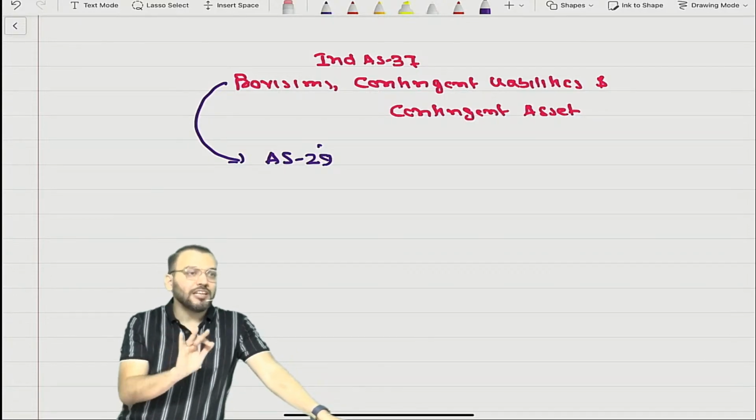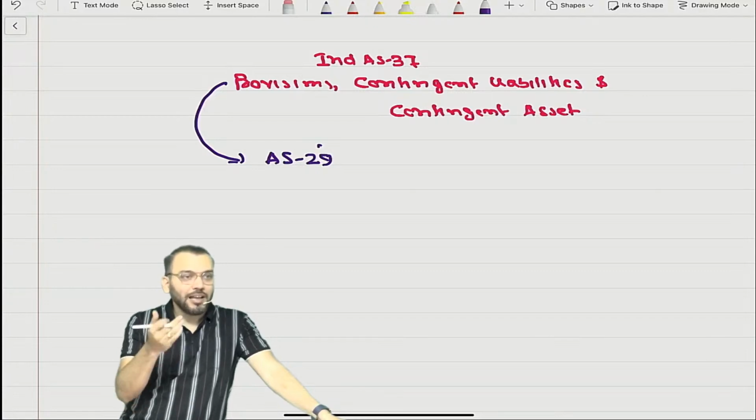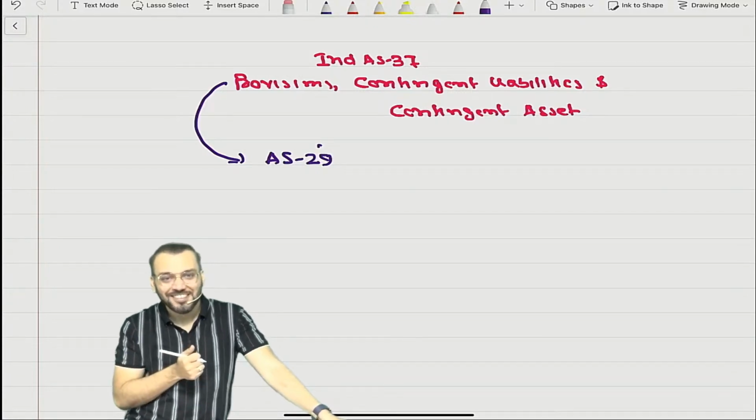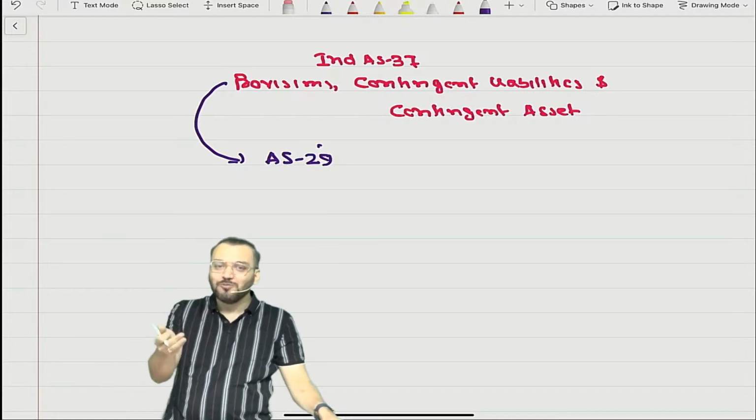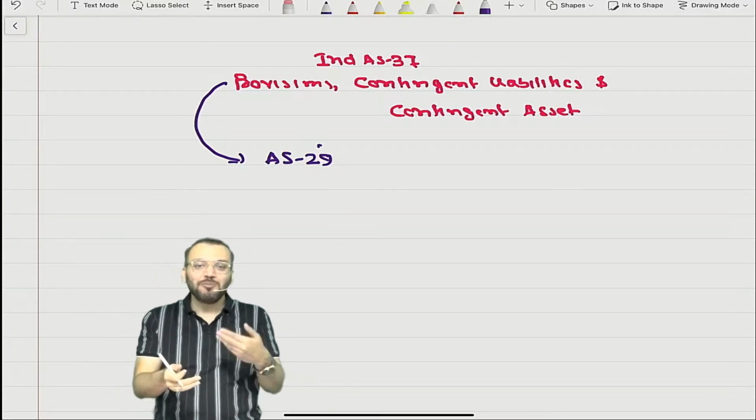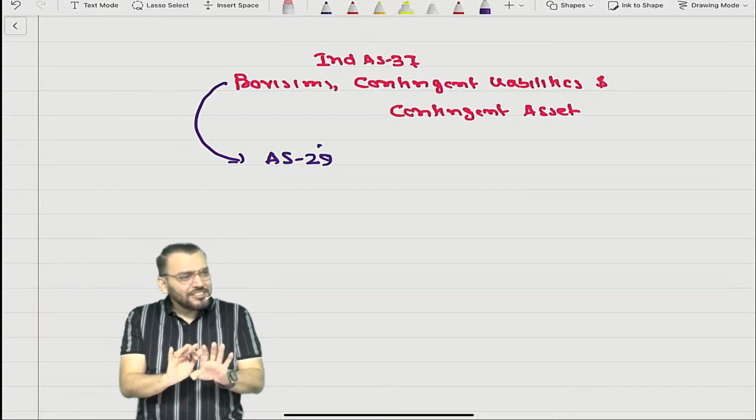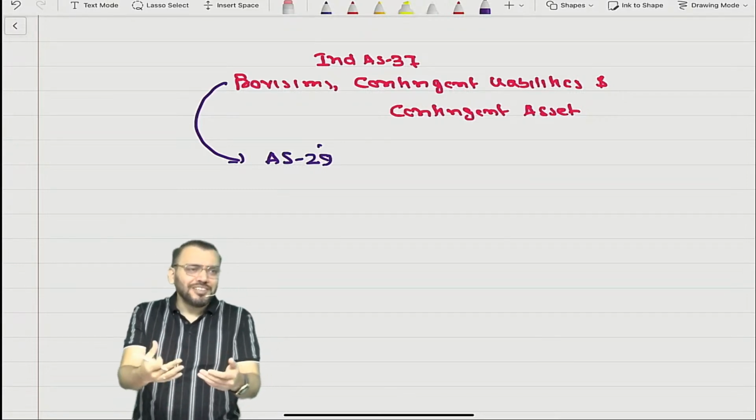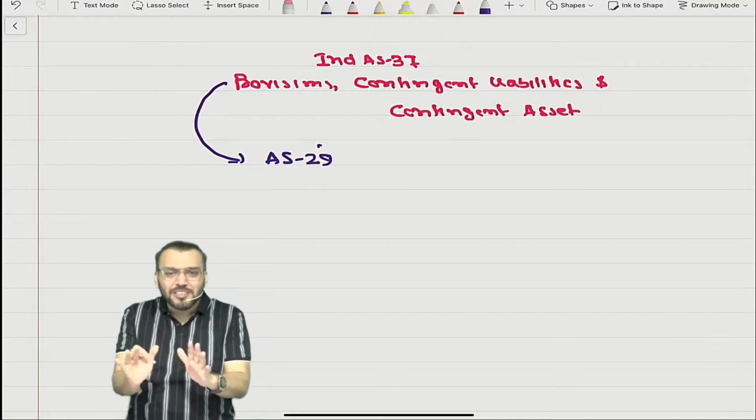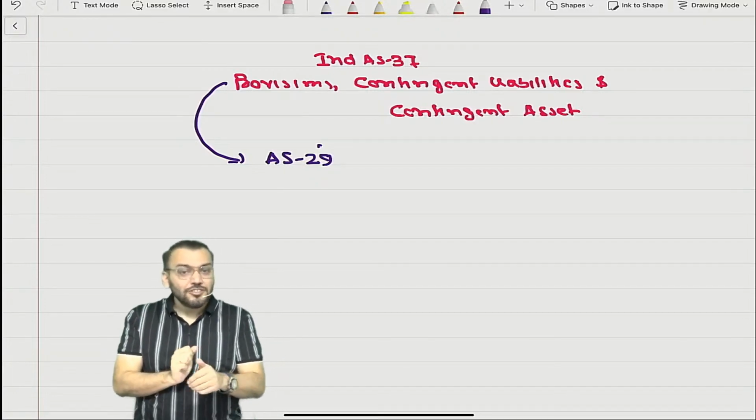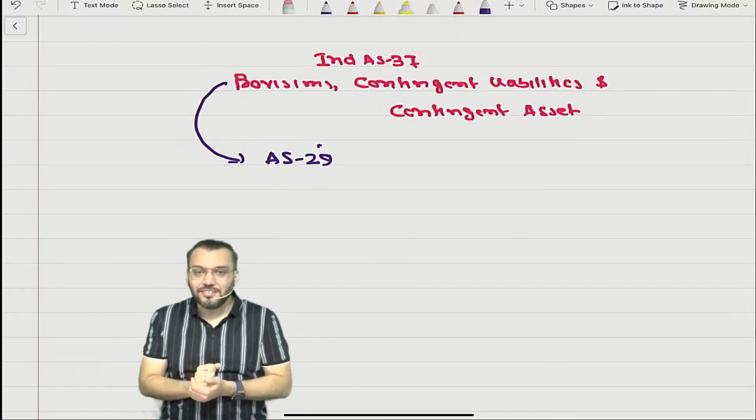Whether you know or you don't know is not important, but I need to inform you. Correct? So I need to inform you that I know Ind AS 37, so I am informing you. But this terminology, provision, contingent liability, contingent asset, is very much familiar to you. Then this is not a new term in your life.